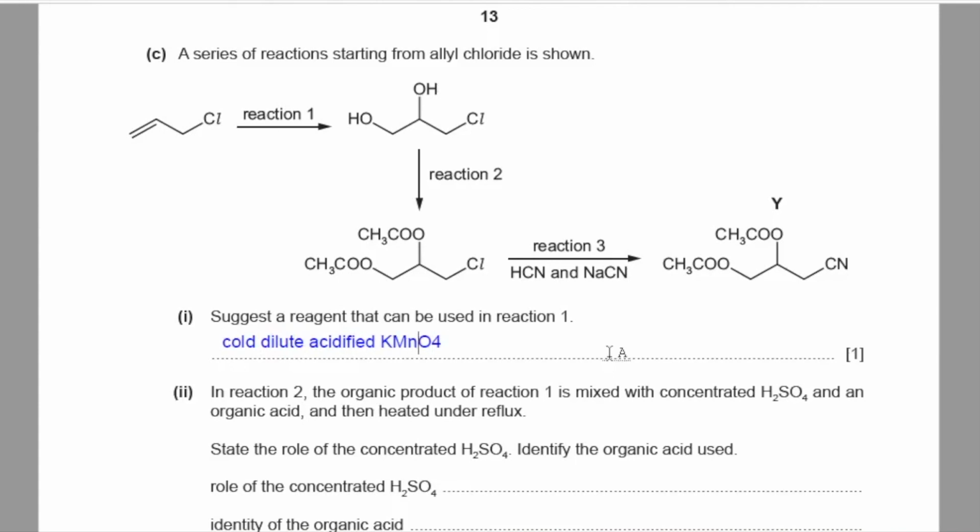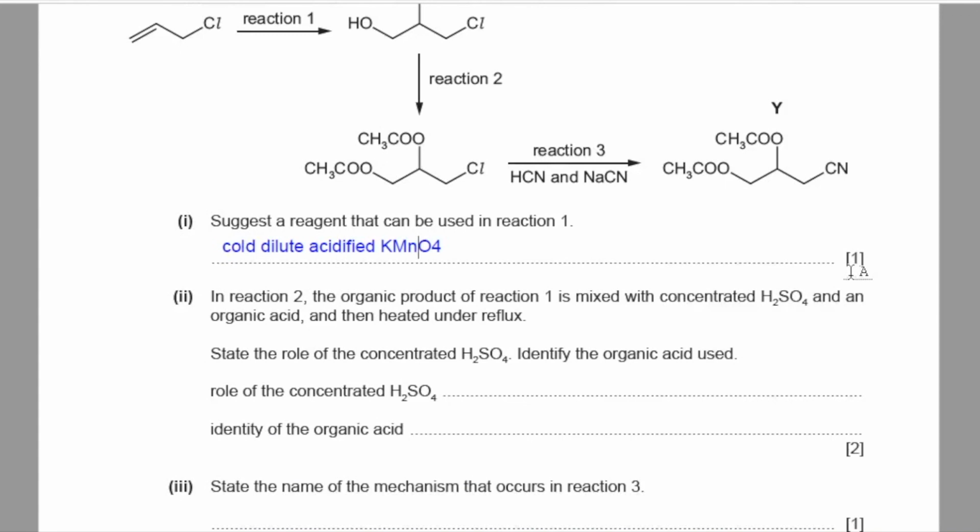KMnO4. Okay, reaction 2 is turning alcohol to ester. This requires ethanoic acid because the ester's first part with the COO ester linkage comes from the acid, including COO itself, which is this one. So right before the ester linkage, there are two carbon atoms. This means that my carboxylic acid, which was used in reaction 2, was ethanoic acid. Reaction 3 is a nucleophilic substitution reaction where HCN is acting as a nucleophile and Cl is getting substituted by the nitrile group.